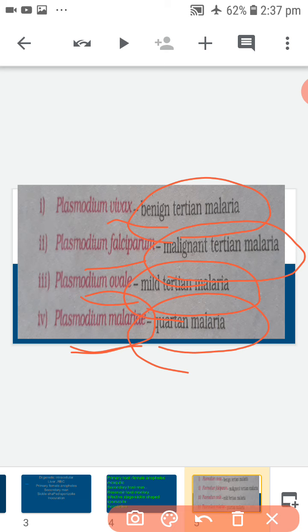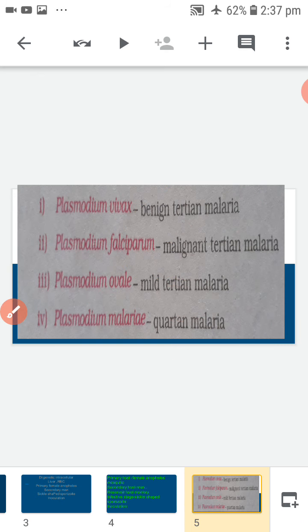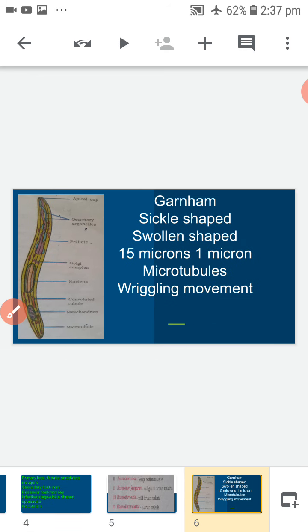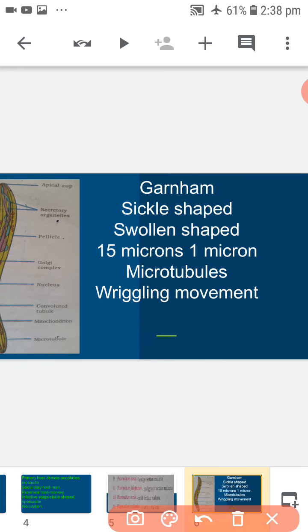The infective stage is the sickle-shaped sporozoite. Structure of sporozoite. The structure of the sporozoite of Plasmodium vivax was studied by the scientist Garnham.